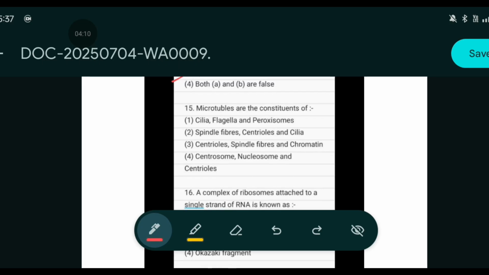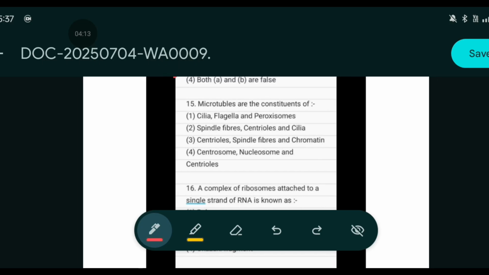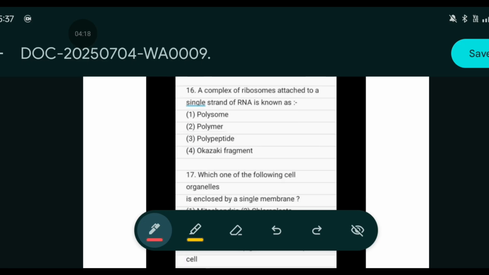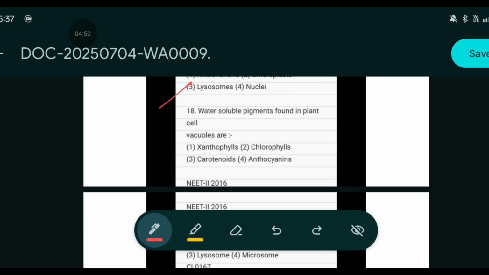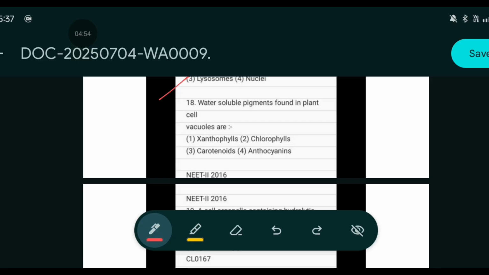Number 15. Microtubules are constituted of spindle fibers, centrioles and cilia. We all know that. A complex ribosome attached to the single strand of RNA is known as what? Yes, polysome. Which of the following cell organelles is enclosed by single membrane? Oh, it's very easy, right? Yes, lysosome. Let's move to question number 18. Water soluble pigments found in plant cell vacuoles are xanthophylls, chlorophylls, carotenoids or anthocyanins. The answer is anthocyanins.